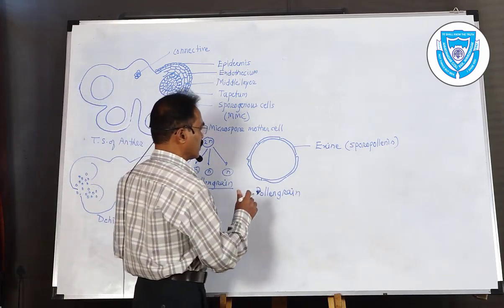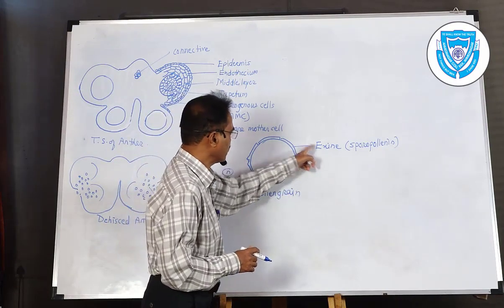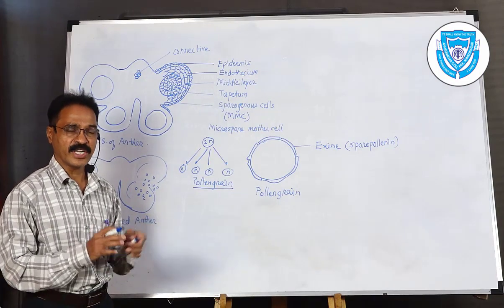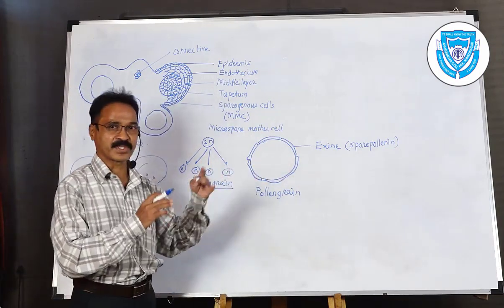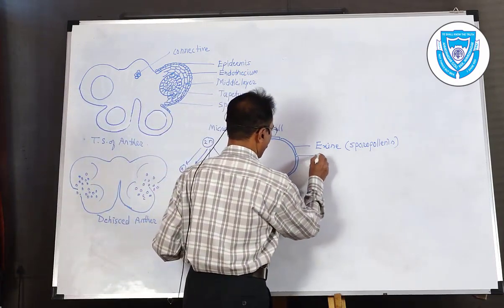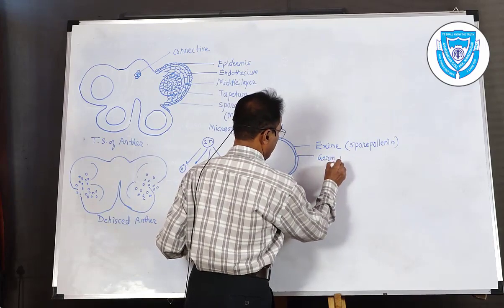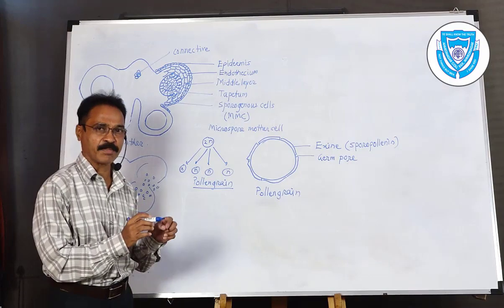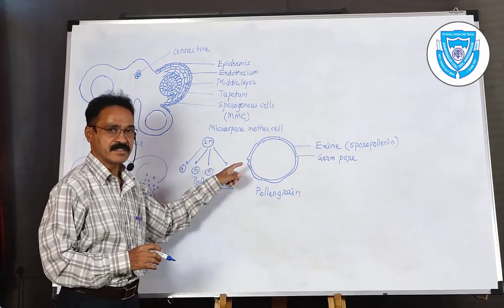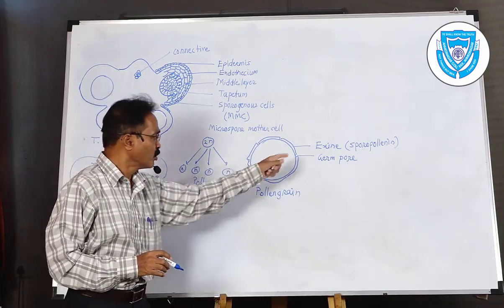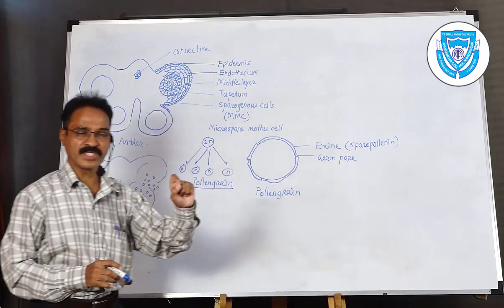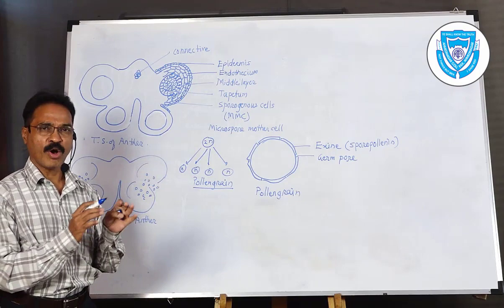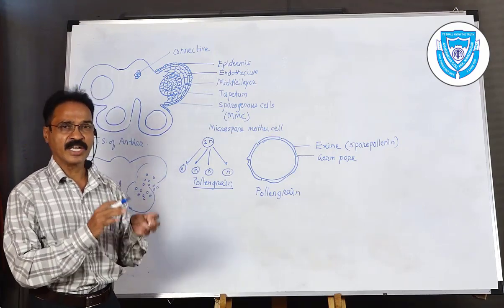Then inside that, before that, the exine, which is our outer covering, is not intact, but it leaves some gaps. It is called a germ pore. So a germ pore is a gap of the exine, for the outward direction. Some gaps are present, and the number of germ pores depends on the species, on that flower or on